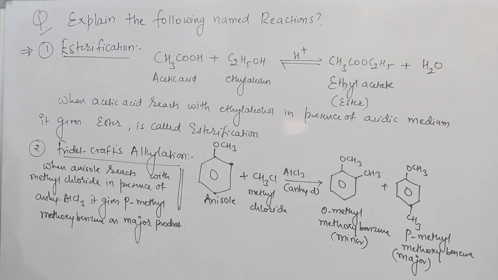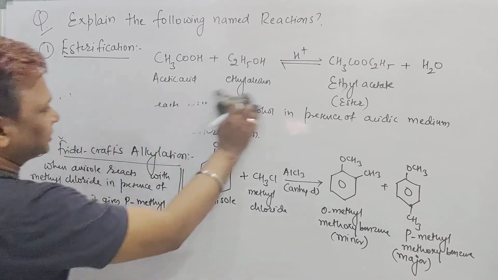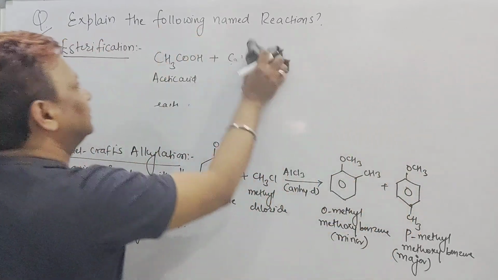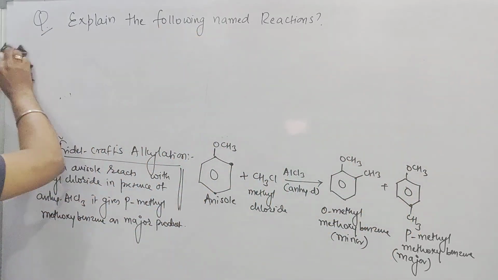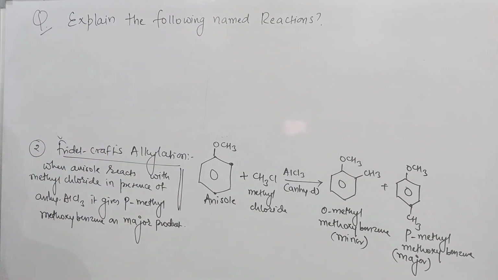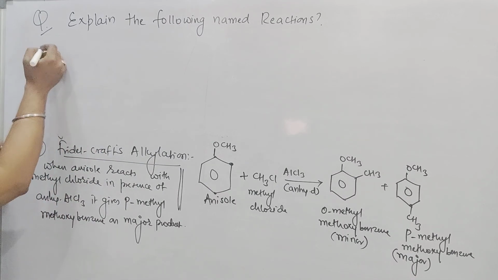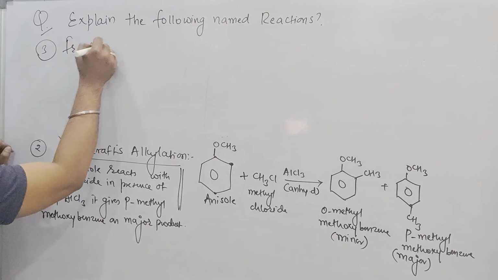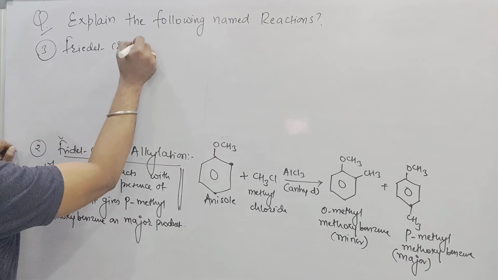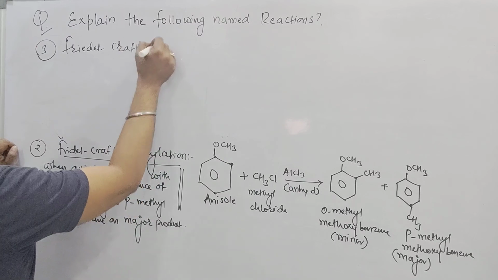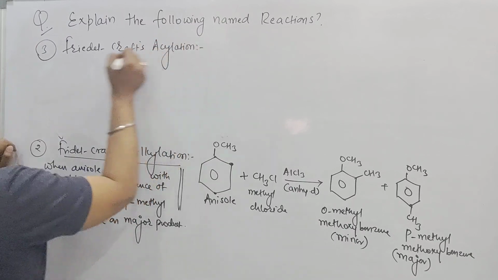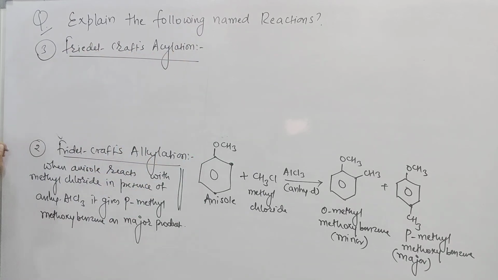And the third one, we'll see Friedel-Crafts acylation, beta. After this Friedel-Crafts alkylation, the one more we will see is called Friedel-Crafts acylation. Third one, beta, I am writing here: Friedel-Crafts alkylation over. Now we will see here Friedel-Crafts acylation.